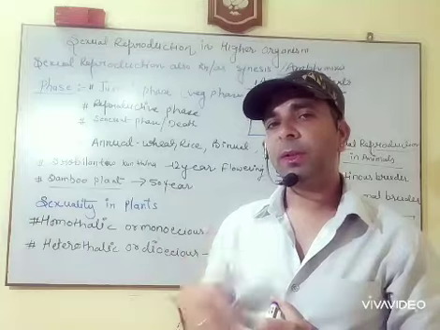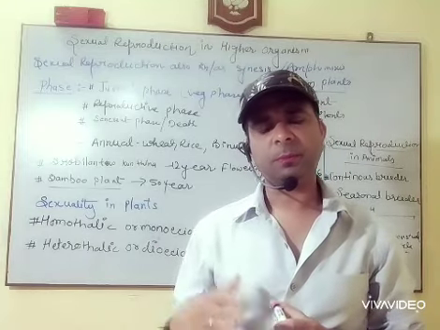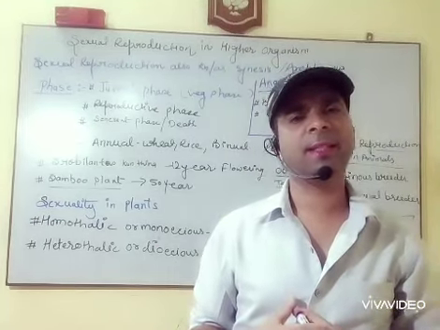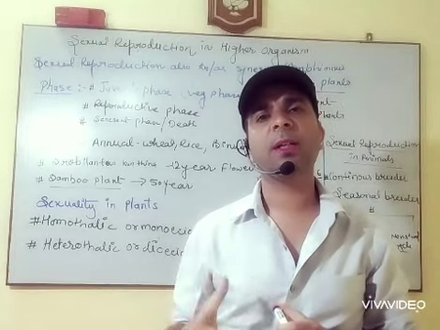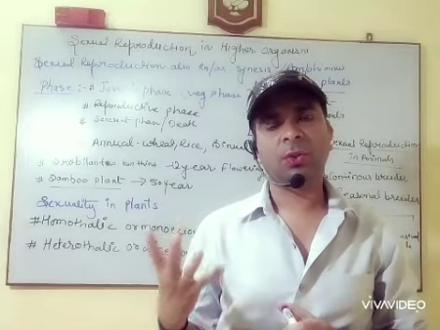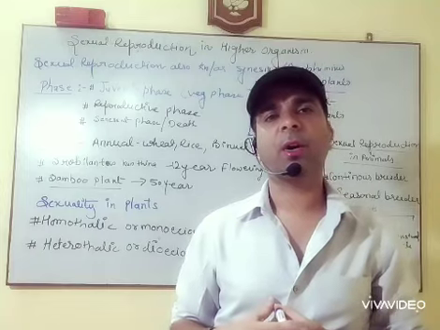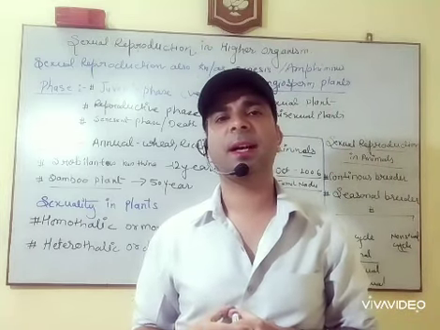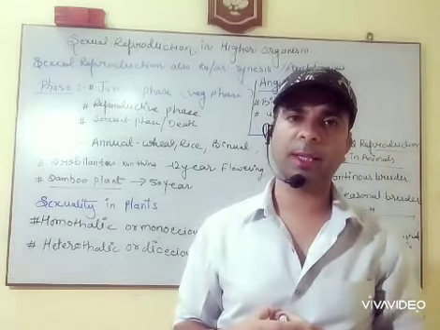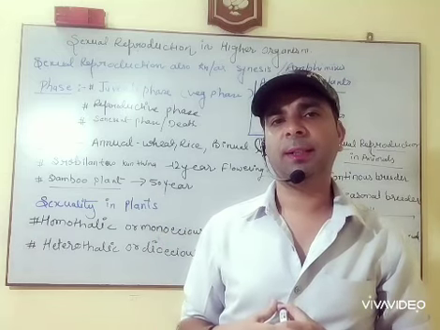Okay, after the reproductive phase, the next phase is known as senescence or death, where the organism stops its activity. जहाँ organism अपनी body की सारी activity stop कर देता है वह कहलाता है death.